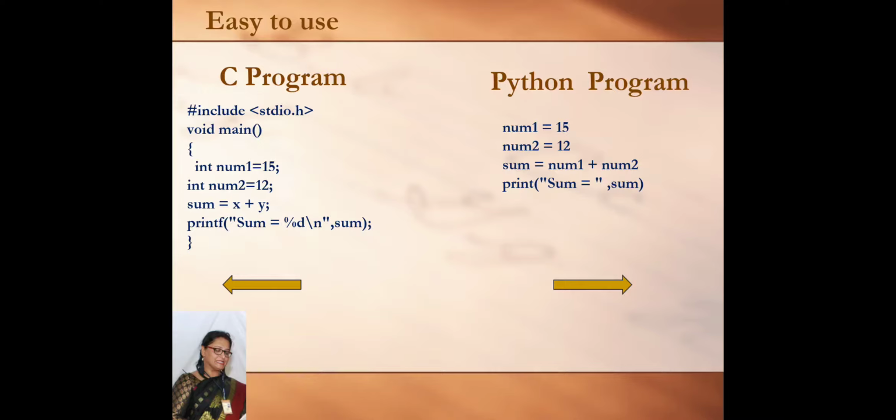One more thing I want to explain: in the C program we have written int num1 equals 15, but in Python we need not write data types, because whenever we assign the value, it will adjust its data type according to the value. The data type is automatically taken by that particular variable.